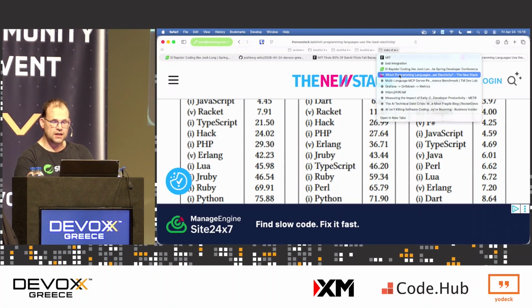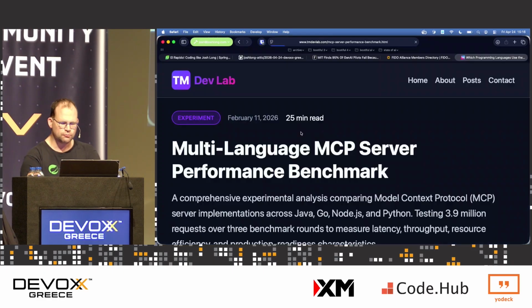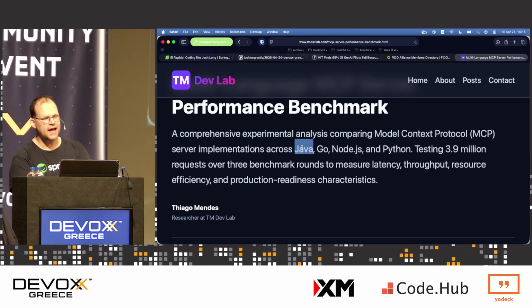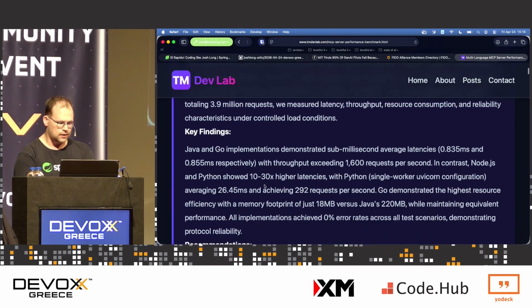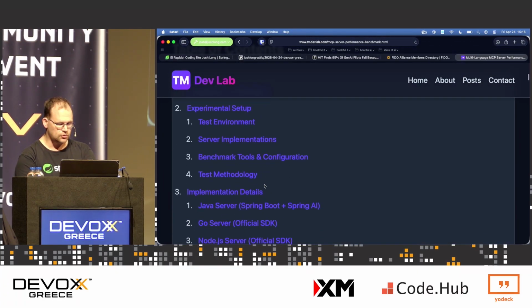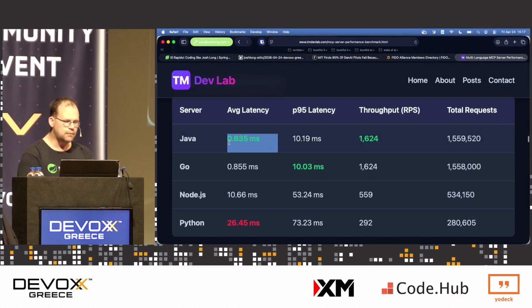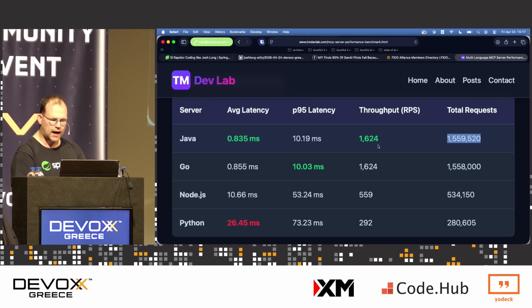What about with MCP and AI? Well, look at this. Here's this great thing, a study from February looking at the performance of different ecosystems, Java and Spring AI and Spring Boot versus Go, Node, and Python, okay? Now, I'm not going to show you everything because I know we're short on time here, but overall performance metrics, the JVM had the best latency, right? The total number of requests were higher and the throughput was highest on the JVM. Go was second, but not too far behind. Node was an order of magnitude worse.